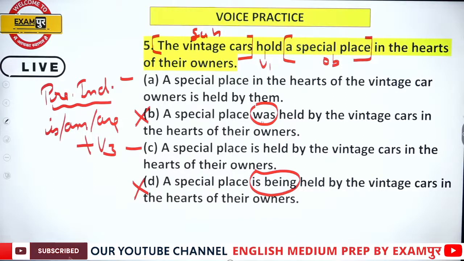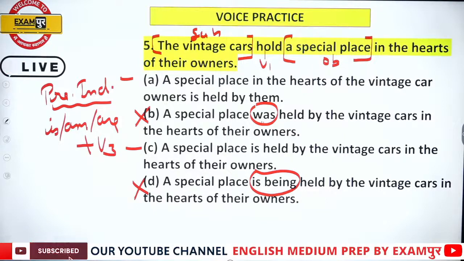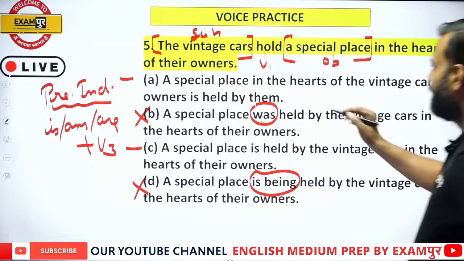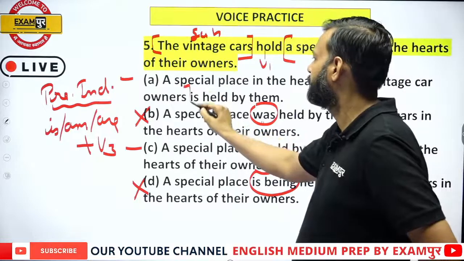Read the sentences carefully. A special place in the hearts of the vintage car owners. A special place held by the vintage cars. See, in option A, we have the vintage car owners.